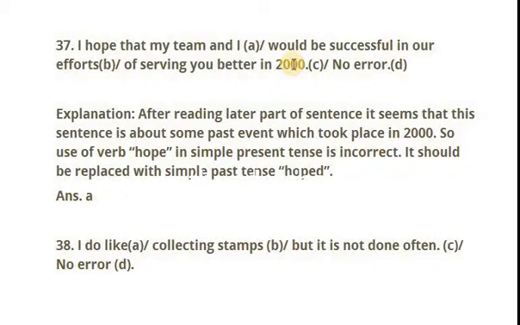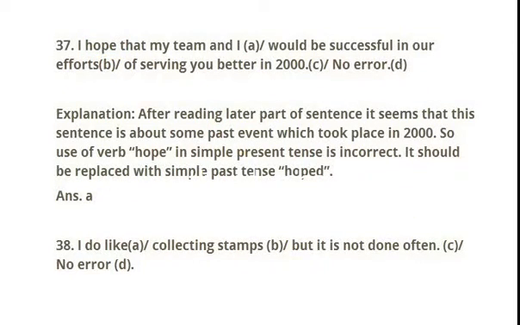So when you talk about a past event, your verb should be in the past tense. But when you read this one, you find that hope is being used as a verb in the sentence, but it is in the form of simple present tense, which is incorrect.